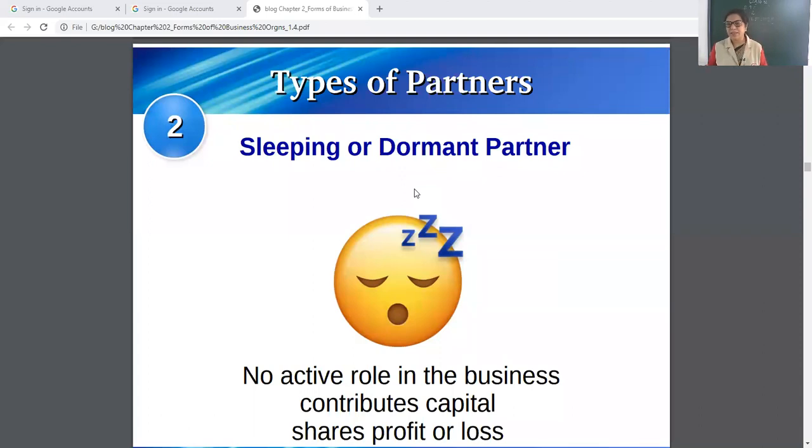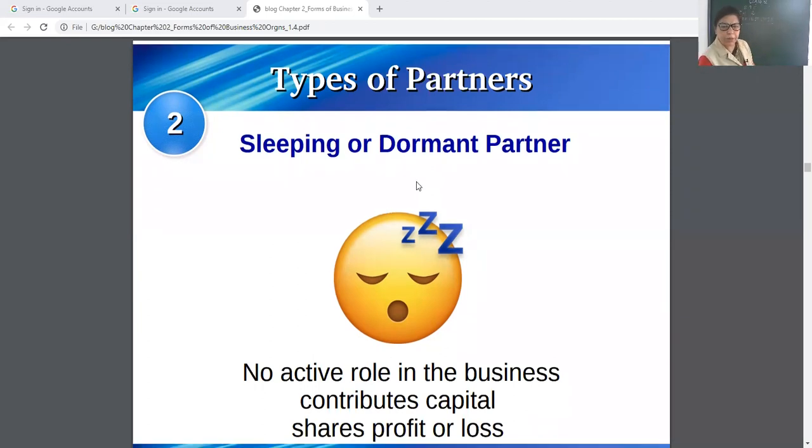He says, I will not take active work in your firm. I will give you capital to invest. You can use my capital, but give me a share of profit. I'll share the risk also, loss also, but I will not come to work. So an active partner is one who will work, and an inactive, sleeping or dormant partner is one who will not take part in the activities. Okay, so that is a sleeping partner.